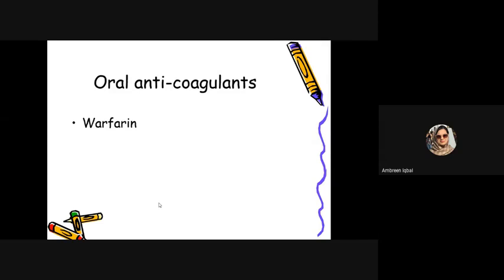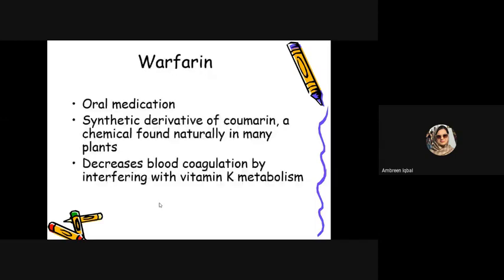Previously we have studied all about heparin. Now we're going to study all about warfarin. Warfarin is an oral anticoagulant. The important thing about warfarin is we use it orally. Heparin we use intravenously. Warfarin is an oral medication, a synthetic derivative of coumarin, a chemical found naturally in many plants.